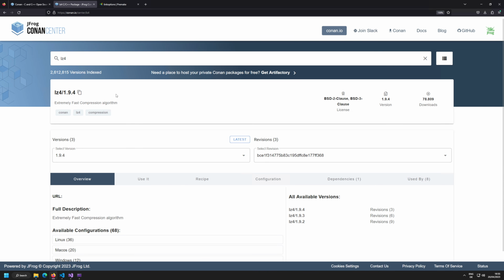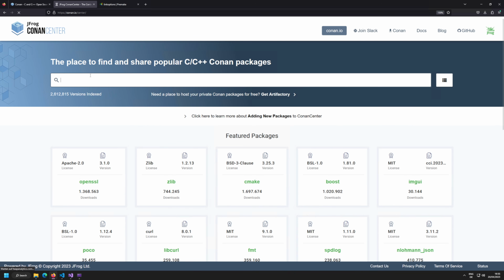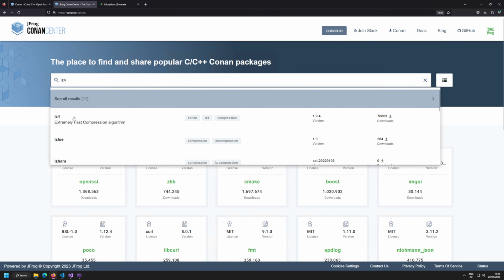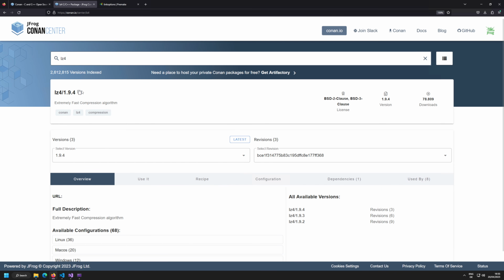We could time this. Let's time how easy we can do LZ4. Let's go to my stopwatch and start it here. How easy do we get that? We go to Conan Center, we search for LZ4. There it is. We're going to copy the identifier of LZ4.